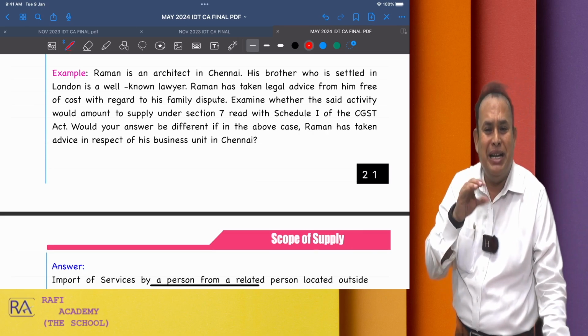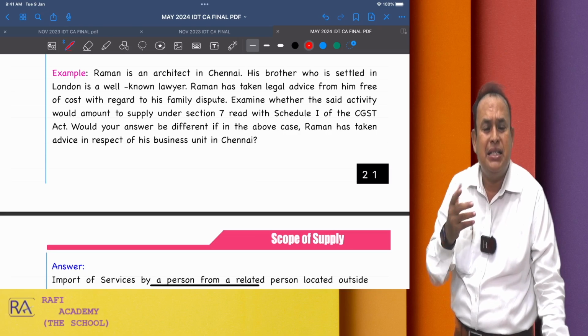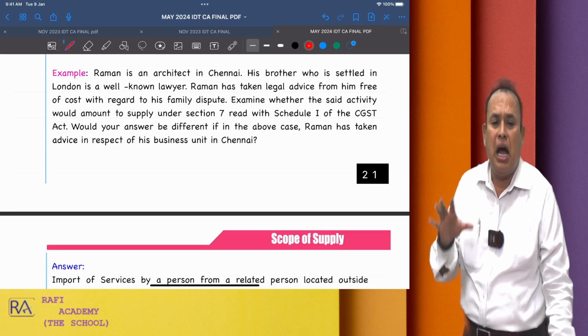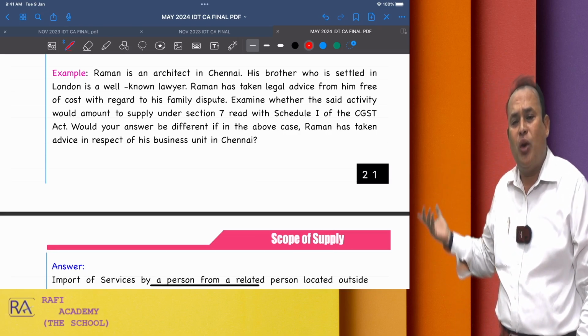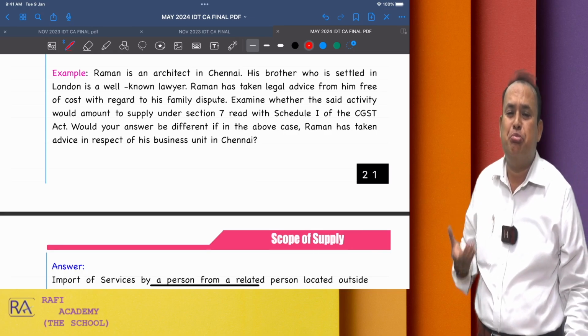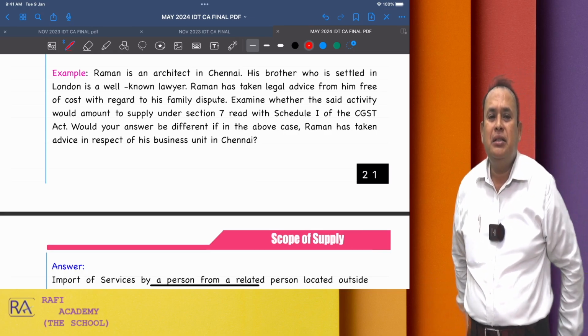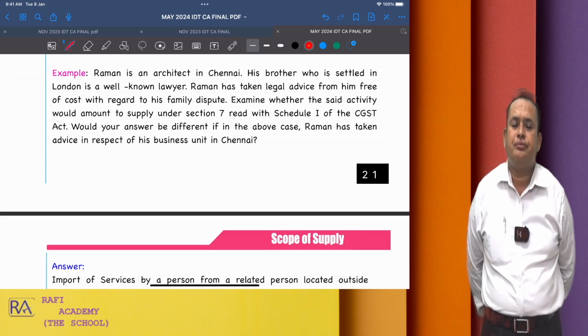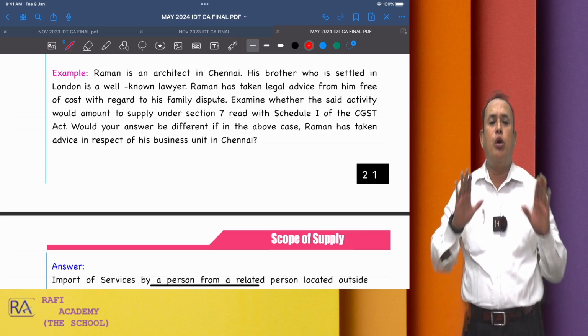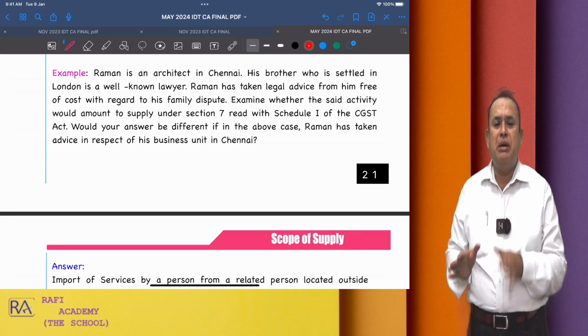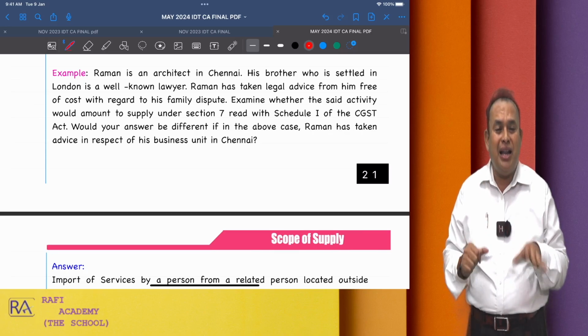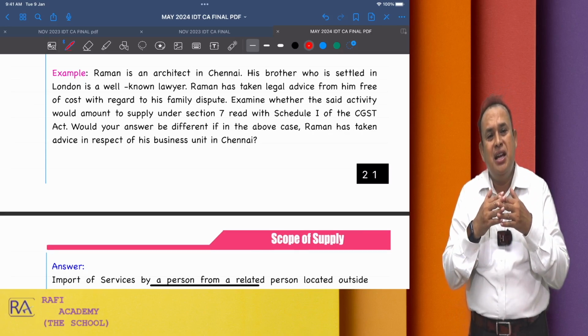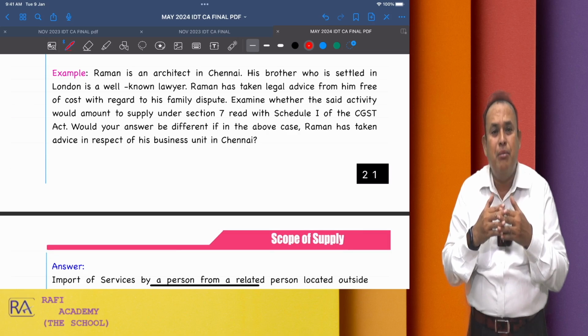Would your answer be different if in the above case, Raman has taken the advice in respect of his business unit in India? Now, my dear friends, first and foremost, you have to refer to Raman and his brother. Are they related parties? Do they come under the same family?